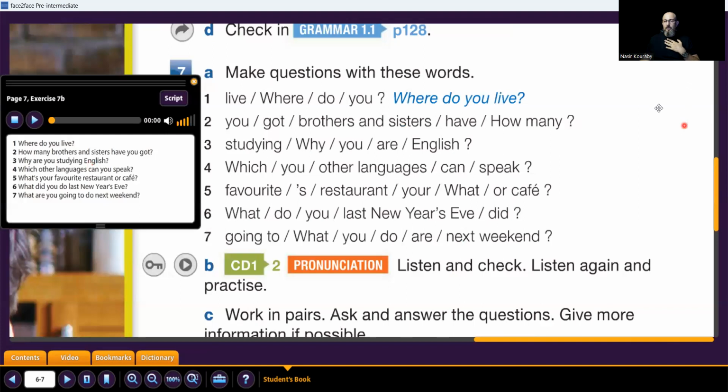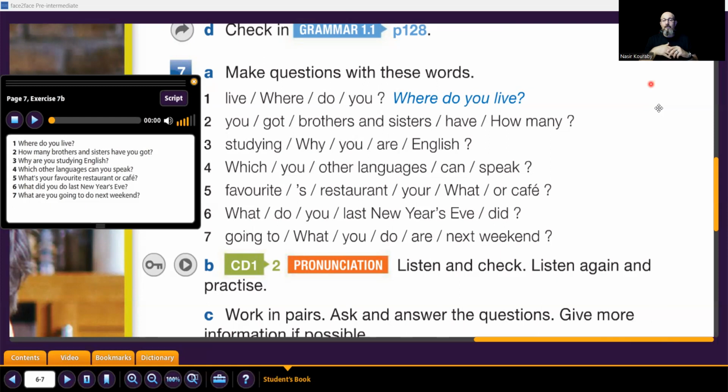Now, what we will do is a speaking exercise. We have some questions and we want to speak. In the class, I will put students in pairs, two students together, and I will ask students to talk to your partner, ask your partner, and answer the questions so we can practice these questions. So for example, you ask me the question, where do you live? I answer, I live in Istanbul. What about you? Write in the comments. Okay, no problem. Stop the video, write in the comments.